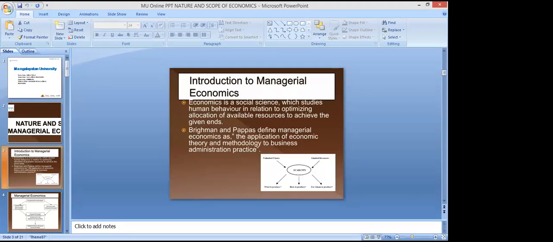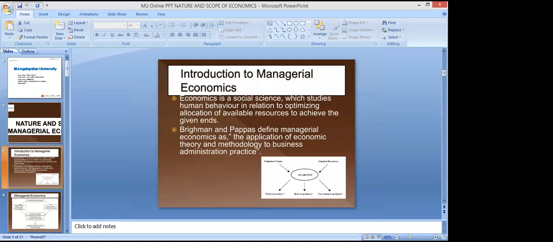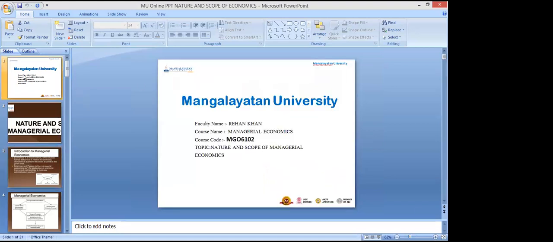Basically, when we talk about managerial economics, we focus on microeconomics. Managerial economics is all about microeconomics, right? Because microeconomics deals with problems at the micro level, at the individual level, at the business level, at the firm level.